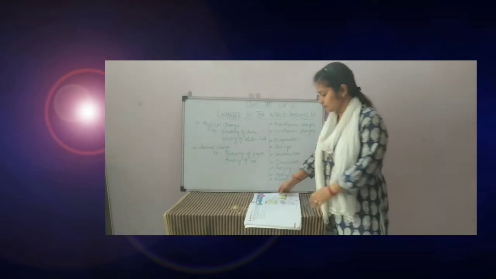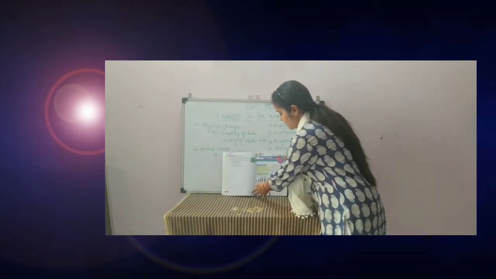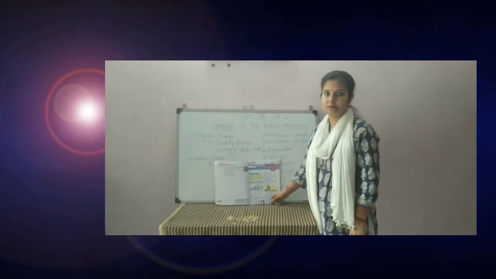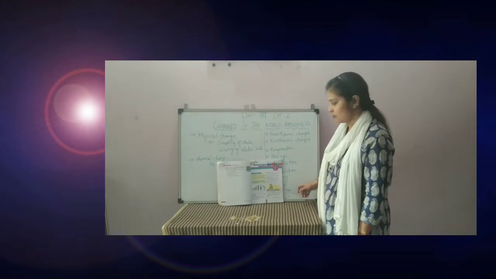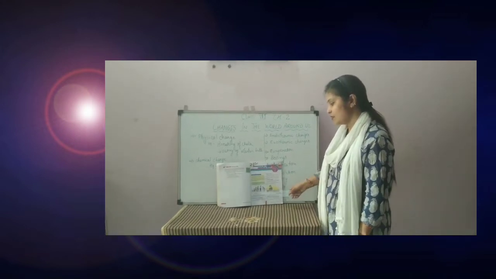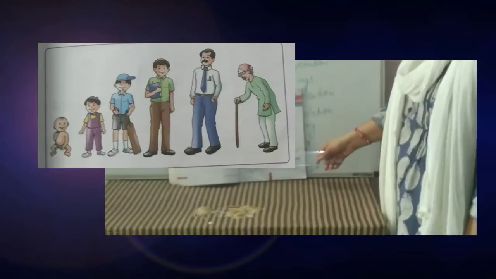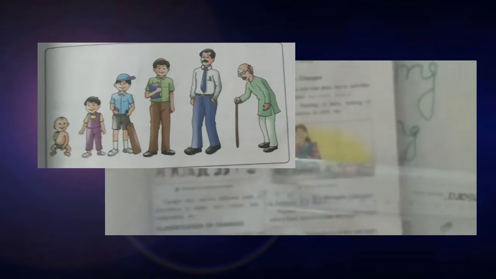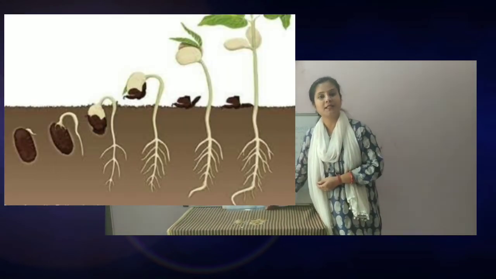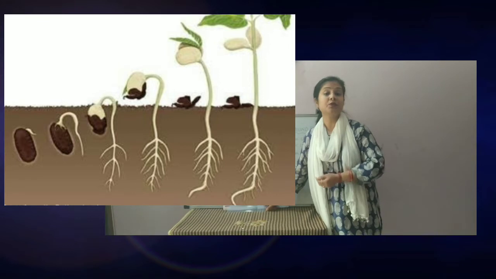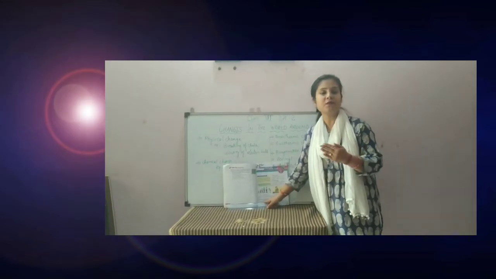So here in this chapter, you can see in this book, a picture is given and you can see the changes. A small baby can turn into an old man. So some changes are there. As we can see, germination of seed. A seed can grow into a plant. A plant can grow into a tree. So these types of changes are there.